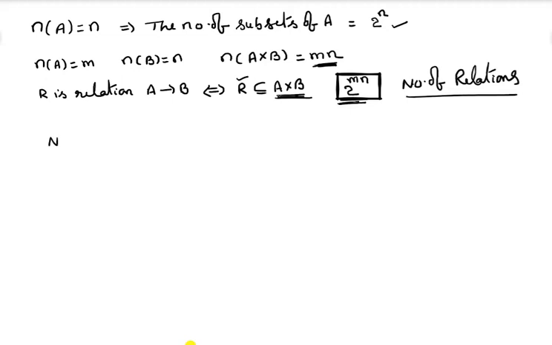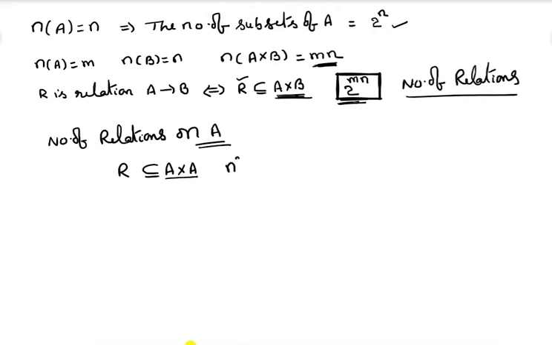Suppose we want the number of relations on a set capital A. What is the meaning of a relation on a set A? R must be a subset of A cross A. So A cross A has how many elements? n square elements are there in A cross A, if the number of elements in A is equal to n.